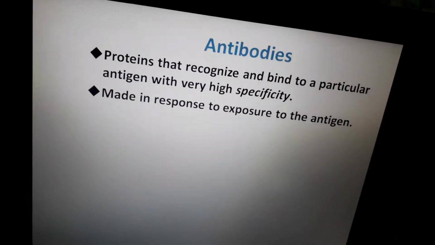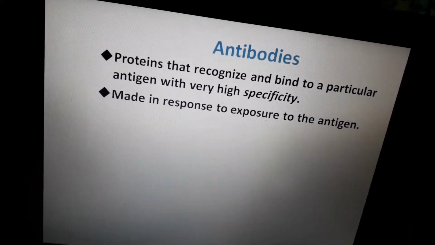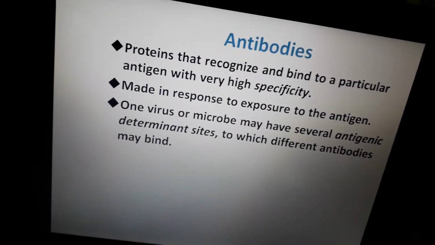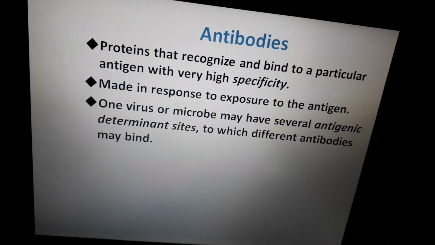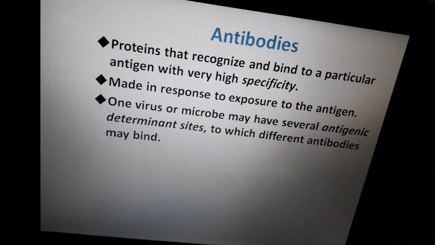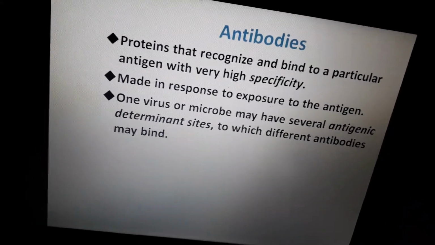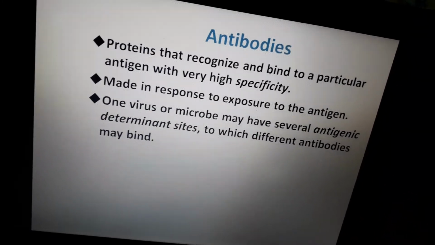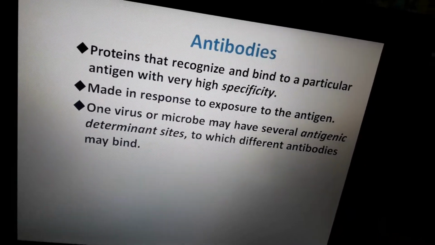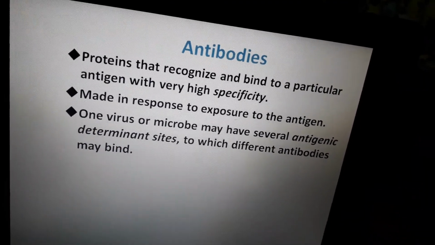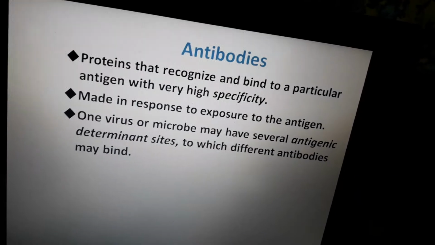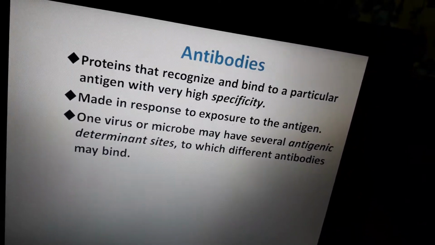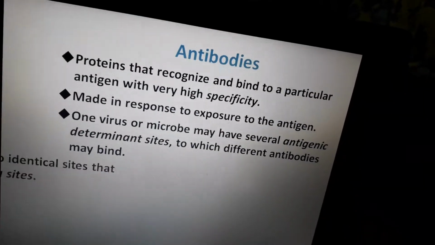Antibodies are produced only when there is exposure to the antigen. When a virus or microbe has several antigenic determinant sites to which different antibodies may bind, it means that when a microbe or an antigen enters our body, it has different antigenic structures on it, and the antibody will bind to these antigenic structures.